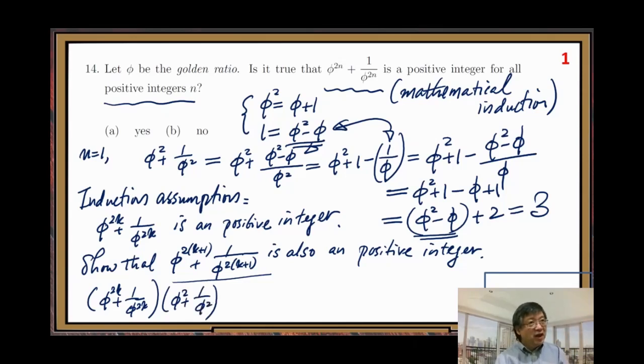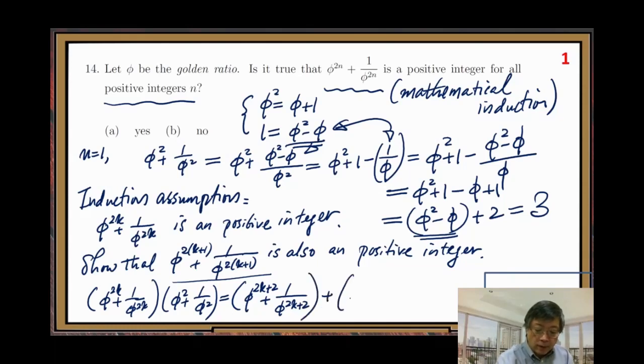Can you do the multiplication like this? If you do the multiplication, you will have phi 2k plus 2 plus phi 2k minus 2, plus phi 2k minus 2. Can you see that? It's a positive integer.